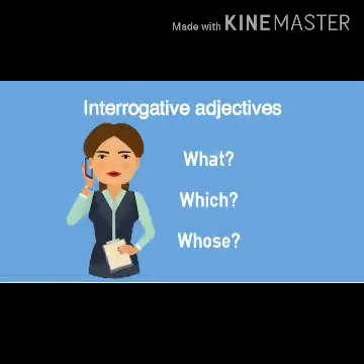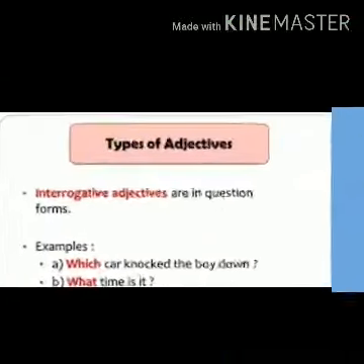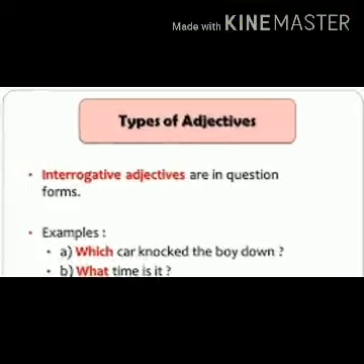Next one is interrogative adjectives. The interrogative words like whose, which, etc. are interrogative adjectives when they ask questions and are followed by a noun. Always remember, interrogative adjectives are always followed by a noun. For example, which car knocked the boy down?